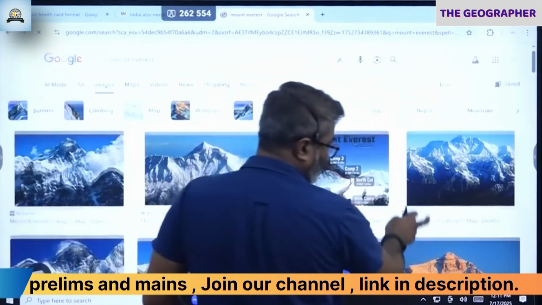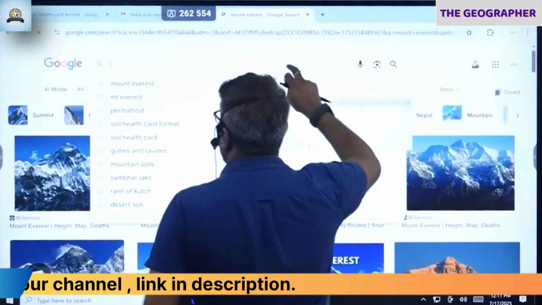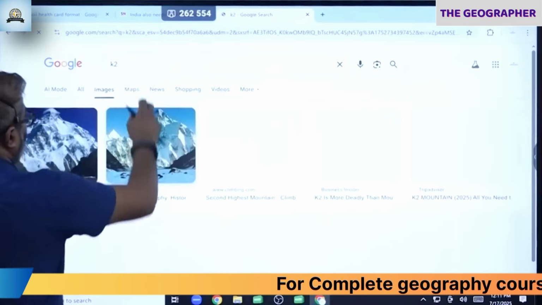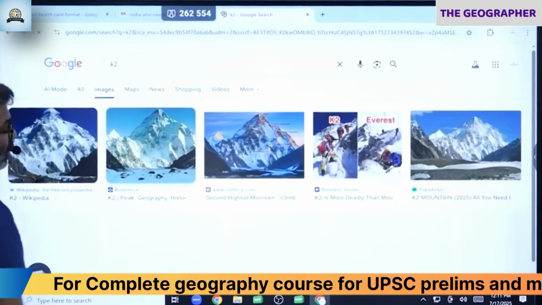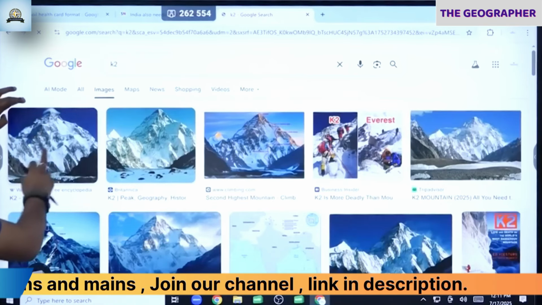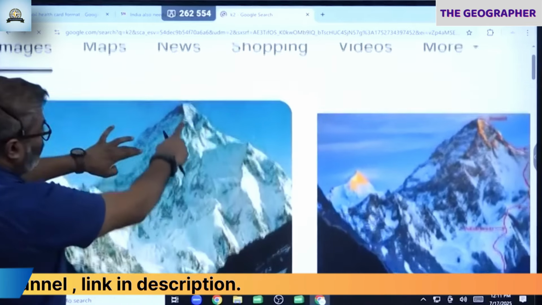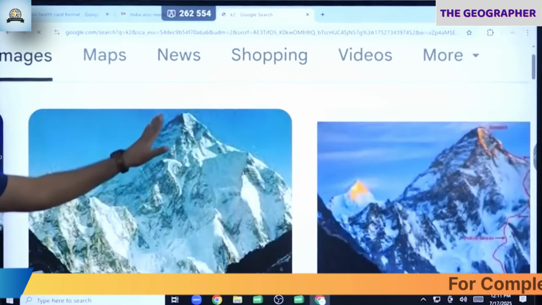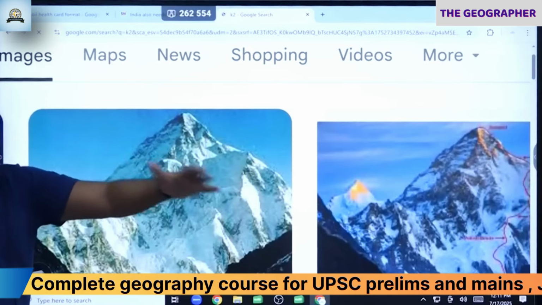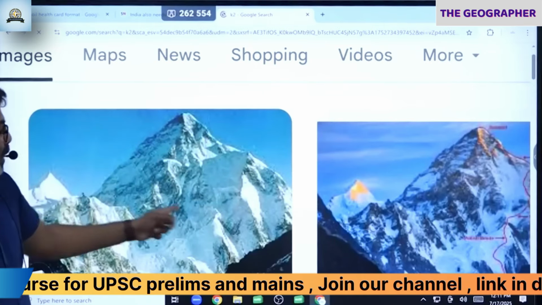Okay. You take K2 also. Let's check K2. Godwin Austen. See this K2, upper part of K2. You can all notice the upper part here. Because one glacier here, another glacier here, many glaciers going down in different directions will leave behind pyramid shaped